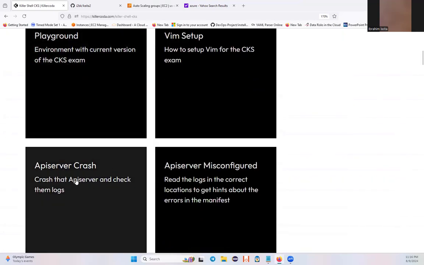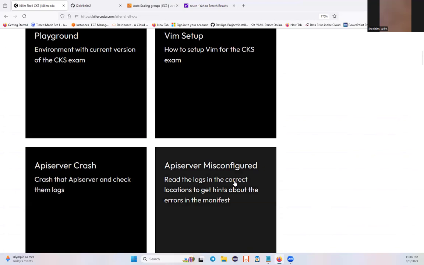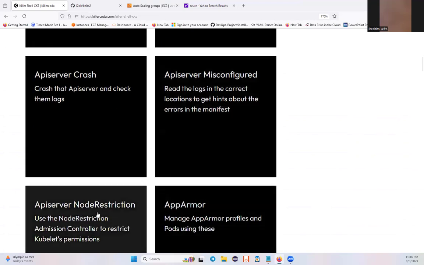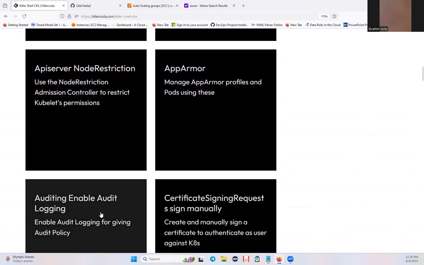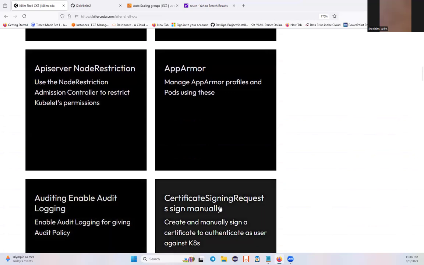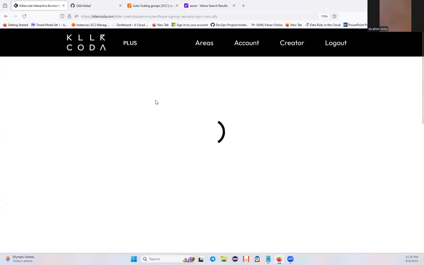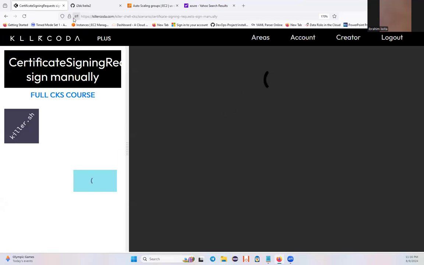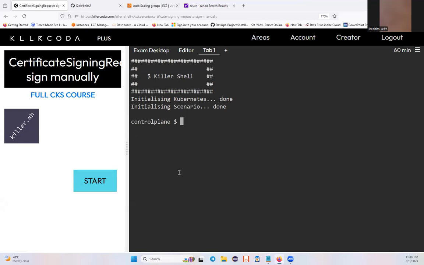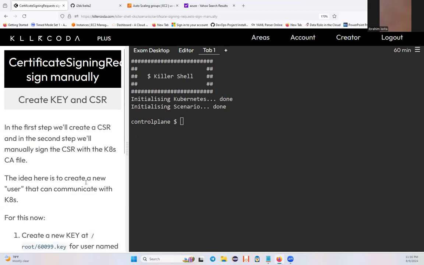This is the key: API server, API misconfigurations, API node restrictions, enabling auditing, audit logging, certificate signing requests, signing manager. This is really important. Notice any company you're going to be working for will ask you to configure this. I don't want just anyone to be able to access. I want to make sure the right people access the right things for my site. So think about it, right? That's the good thing about it. So let's look at it.